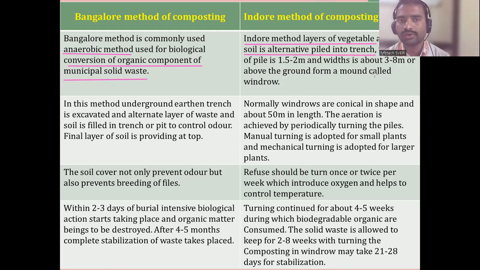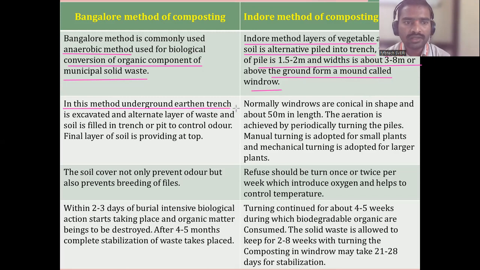They will put the night soil and vegetables, but again and again they will be modifying. That is reversed, one layer. Next day also, again that is removed. The depth of the pile is 1.5 to 2 meters and width is 3 to 8 meters, above the ground, and it forms a mound called a windrow. They will put a heap like this. All the material they will put, and every day they will reverse the waste.